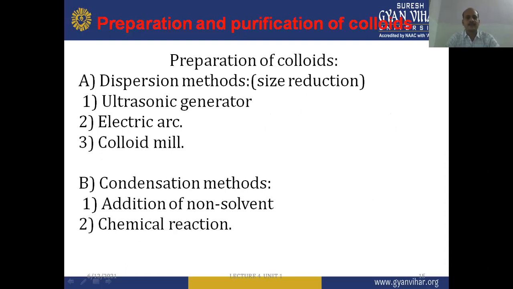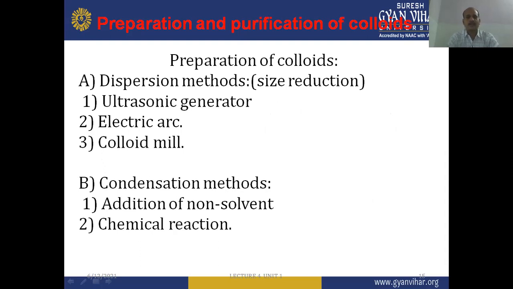When we summarize the preparation of colloids: the dispersion methods are size reduction methods, using an ultrasonic generator, an electric arc, or a colloid mill. The condensation methods are changing the solvent and chemical reactions.